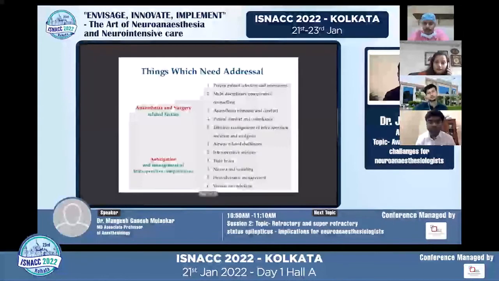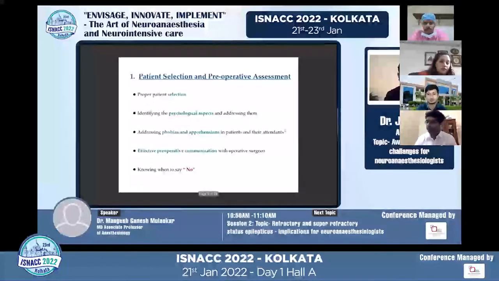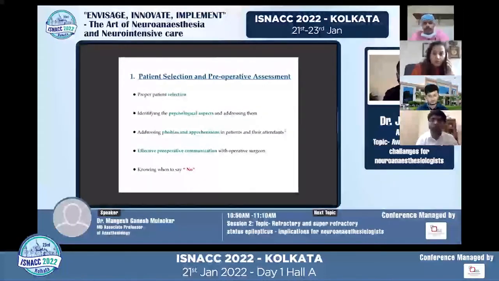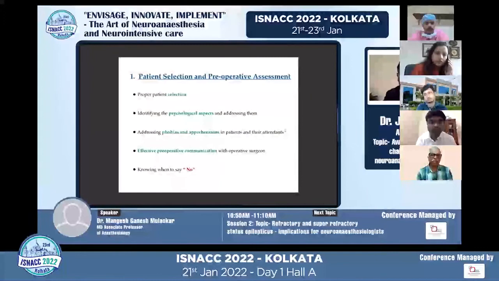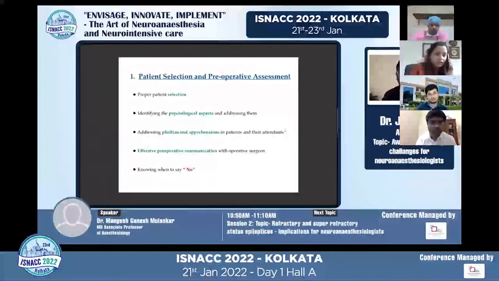Coming to challenges, they can be broadly divided into anesthesia-related and complication-related. Over the next couple of slides, I'm going to discuss each of them individually. So, anesthesia-related factors: as spoken, patient selection becomes of paramount importance. Why? Because we need the patient's contribution in an awake craniotomy, which is maybe as good as the surgeon's contribution. A good, properly compliant patient can go a long way in improving the outcomes as well.